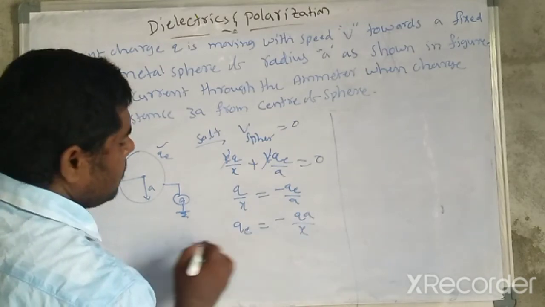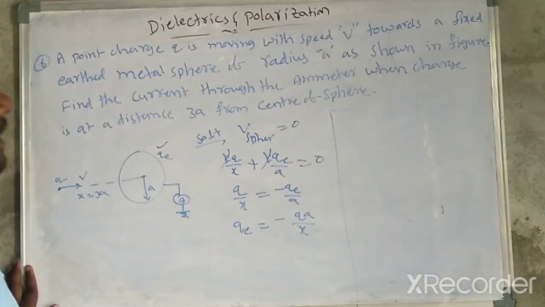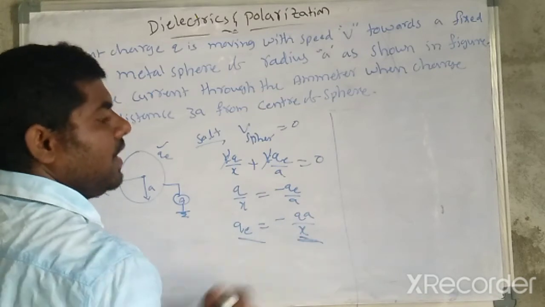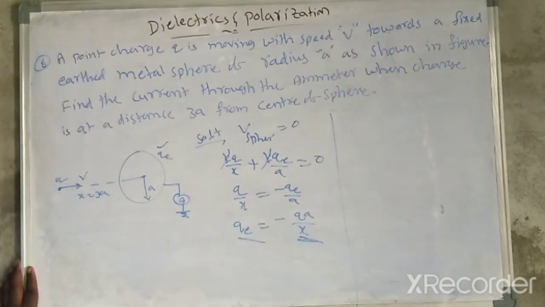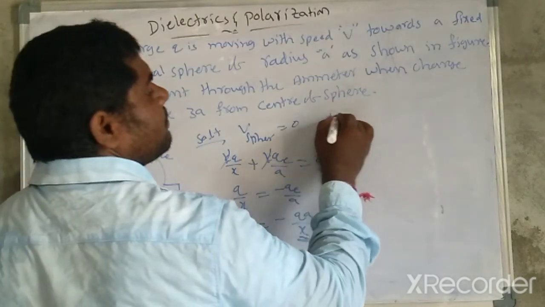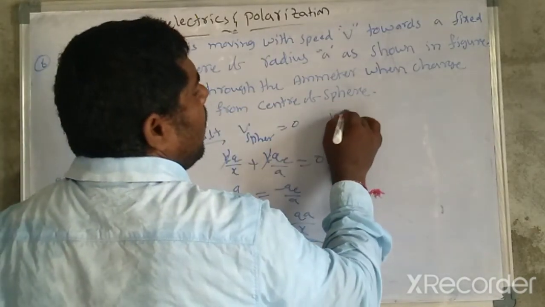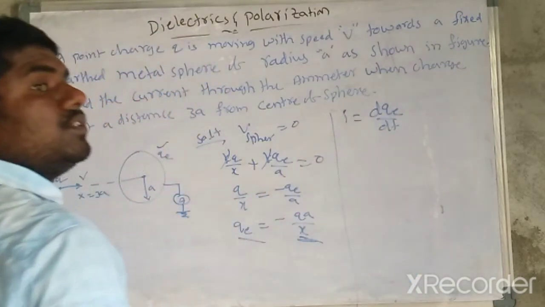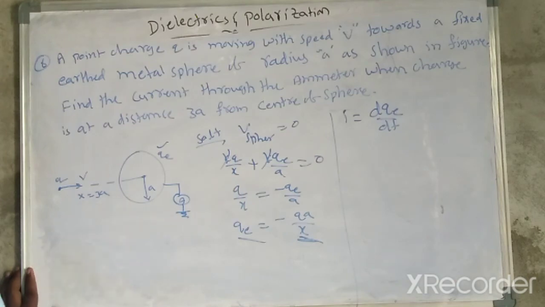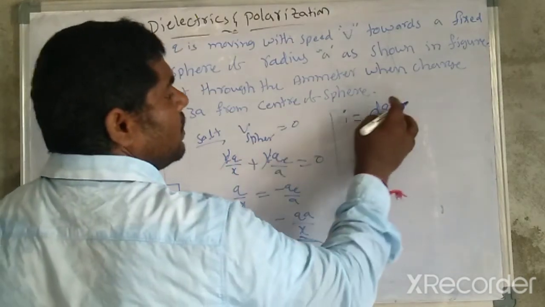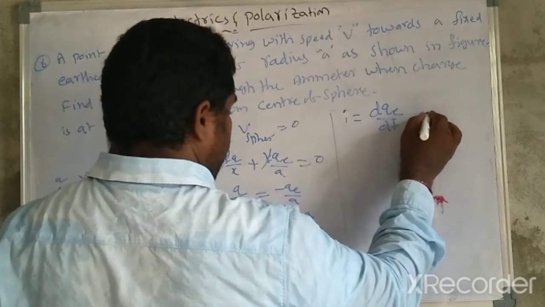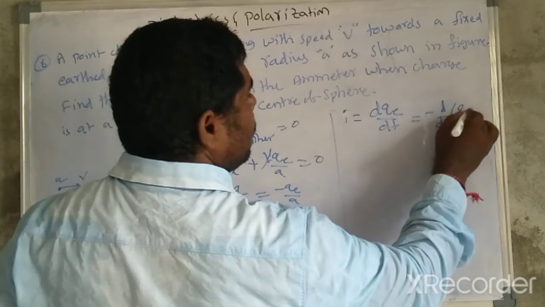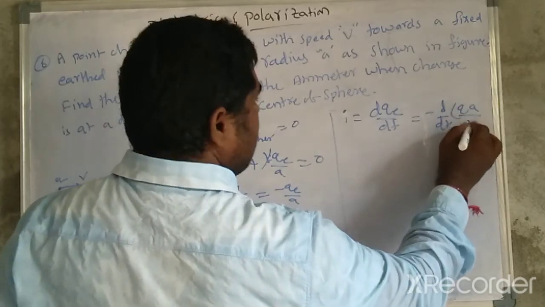So the earth charge flowing through the ammeter is minus qa by x. But what they are asking here is the current. Current I is equal to dqe by dt, the rate of change of charge flow is called current. Substituting qe, I is minus d by dt of qa divided by x.